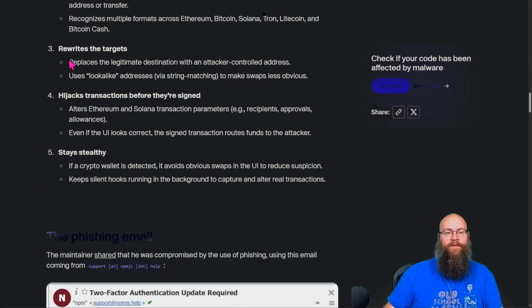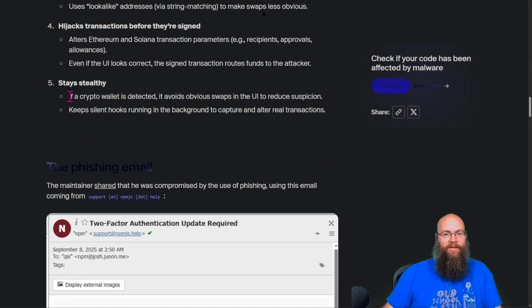It rewrites the target, like we were just talking about, replacing the legit destination with an attacker-controlled address, using a lookalike address via some string matching. And then it hijacks the session before it gets signed. So it alters Ethereum or Solana transaction parameters. Even if the UI looks correct, the signed transaction routes the funds to the attacker. To stay stealthy, if a crypto wallet is detected, it avoids obvious swaps in the UI to reduce suspicion. That's crazy. And it just keeps silently hooking in the background.